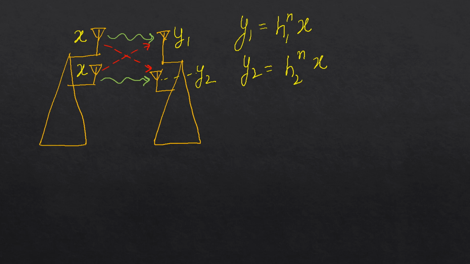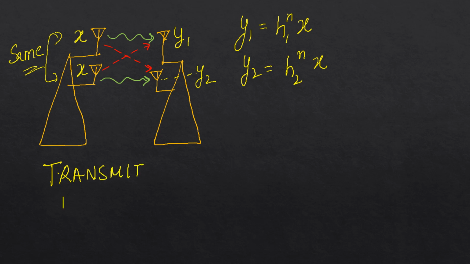But if our goal is to improve the BER or improve the reliability, then both the transmit antennas have to transmit the same information. Okay, and this is known as transmit diversity. Now let's come back to our problem.